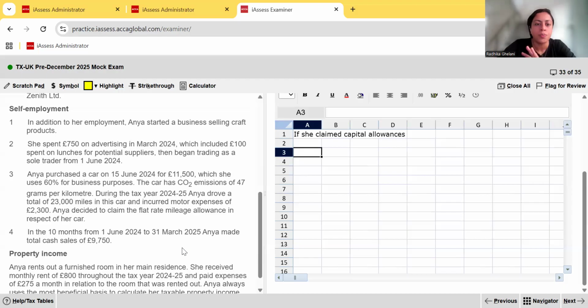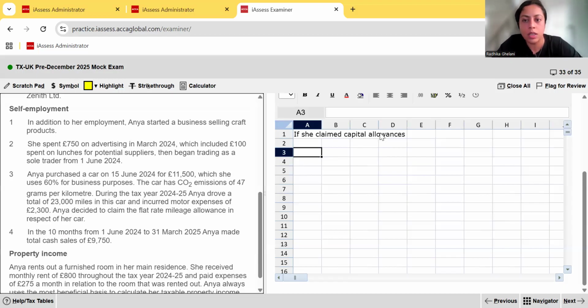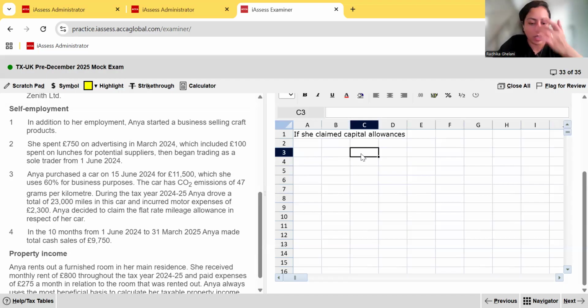So June to technically the end of March, they've already told us it is a 10-month period. Okay, so we are going to have to reduce her allowances. So what happens in this case is that she's going to get on the value of the car. Let's put there depooled asset, private use car, and we put our allowances column there. Where is that?